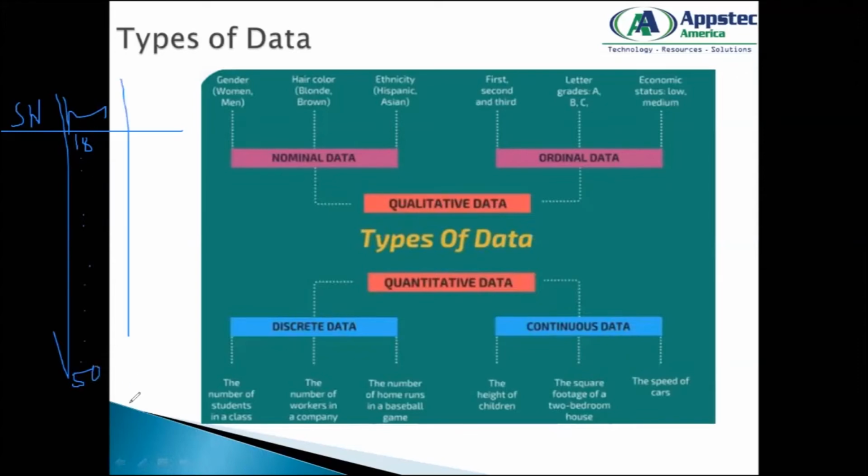So when you look at the age column holistically, then it becomes your continuous data, because you have an interval of 18 being the minimum and 50 being the maximum. That's your continuous data. Similarly, that happens to your height as well. But sometimes, sir, there are various ways of seeing data. There are various angles of seeing data.